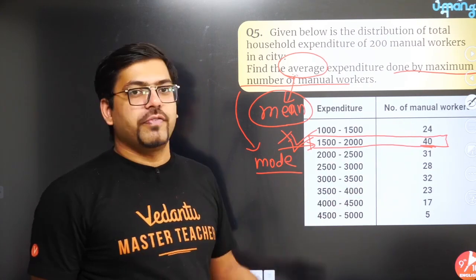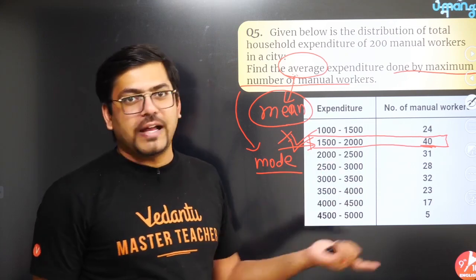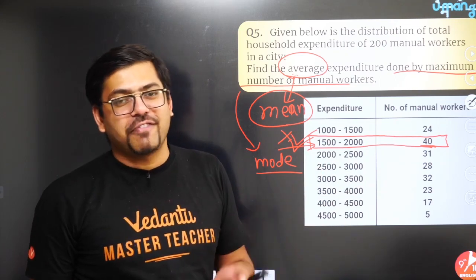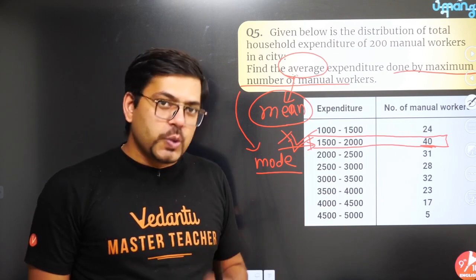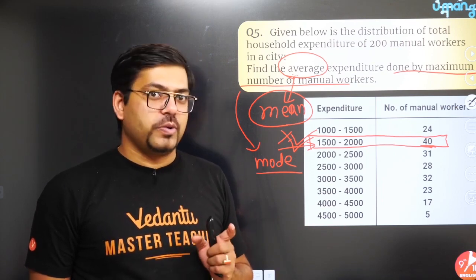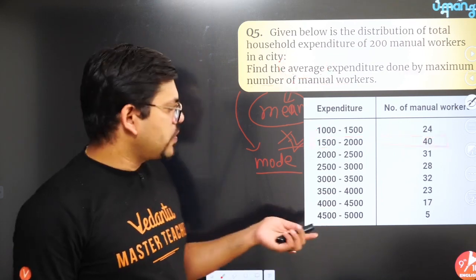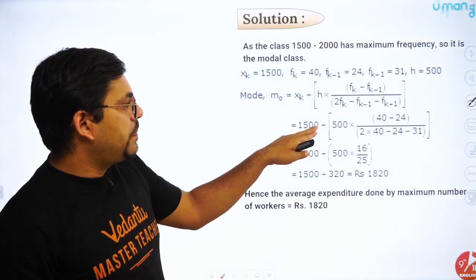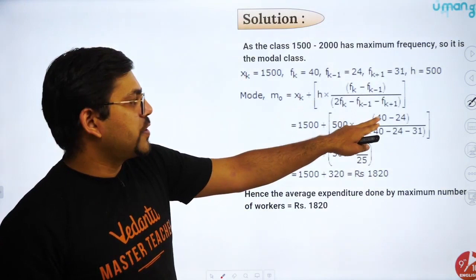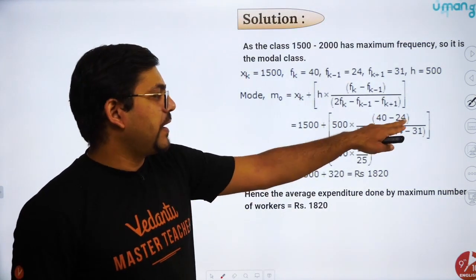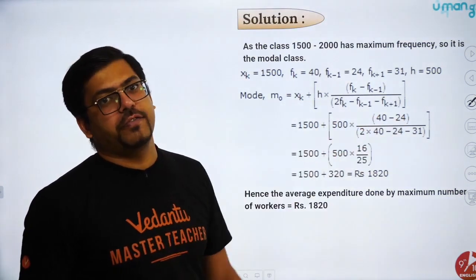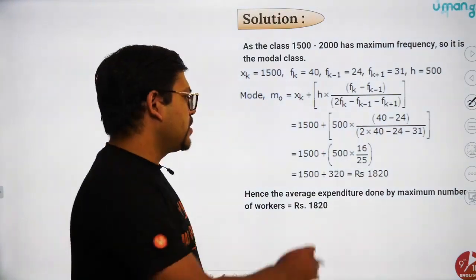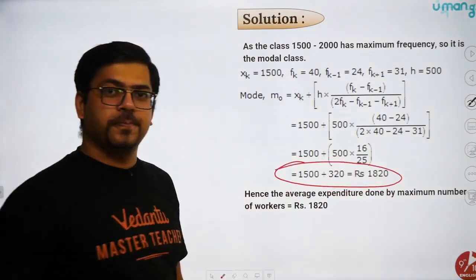So the modal class you have already found. Once you have found it, you have to put the values. Again, the formula you know: L plus (F1 minus F0) upon (2 F1 minus F0 minus F2) into H. You have to put all those values. Once you put all those values, this is what you get: L plus H into (F1 minus F0) upon (2 F1 minus F0 minus F2). That's it. And hence, once you solve this, you get this answer.